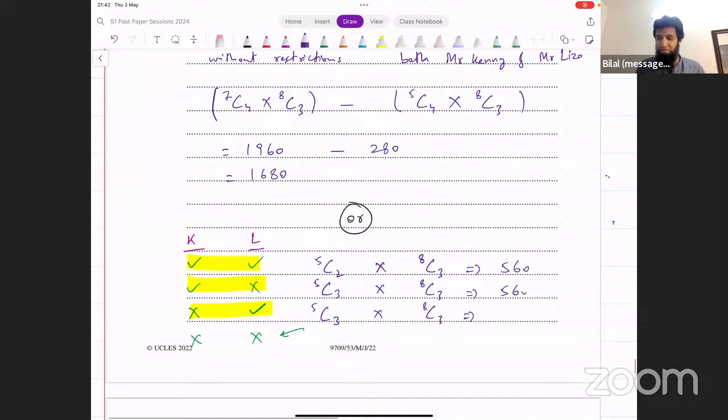Actually it's going to be 560 for the second as well, 560 for the third as well. You add these three cases together because it could either be the first case or the second or the third, and that gives you 1,680. This could be another way of thinking about this. That gives you the same result as well. Okay?